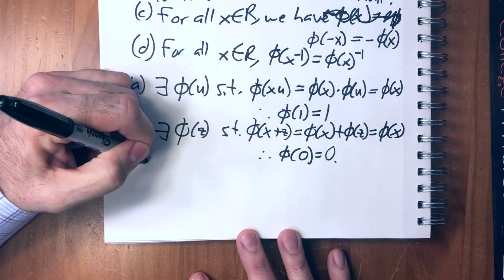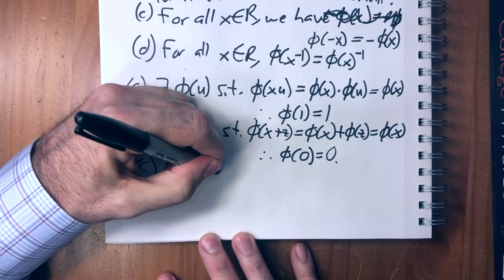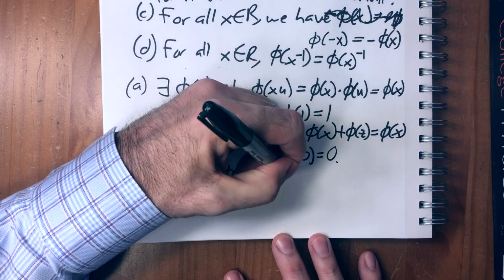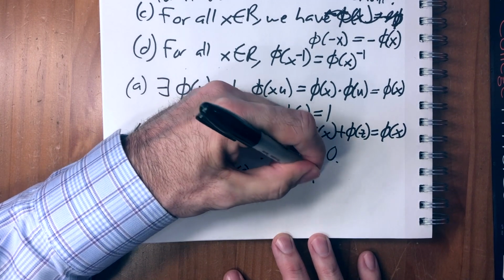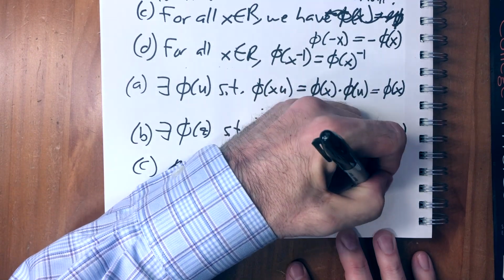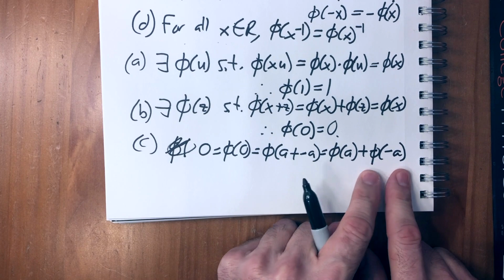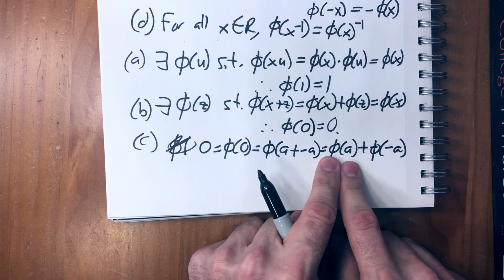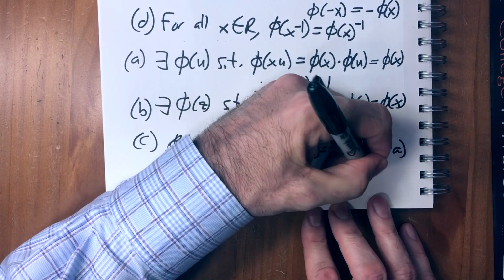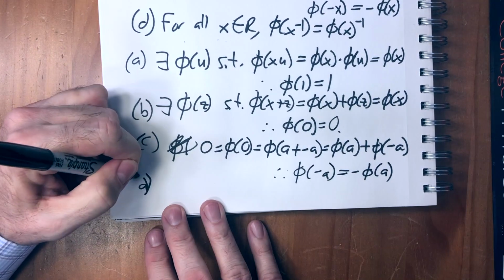So C we already proved, but phi is additive. So 0 equals phi of 0 equals phi of alpha plus the inverse of alpha equals phi of alpha plus phi of minus alpha. So 0 equals phi alpha plus phi of minus alpha. That means that this is the additive inverse of this. So phi of minus alpha equals minus phi of alpha. Okay, we already showed that one. And quickly, D is virtually the same.